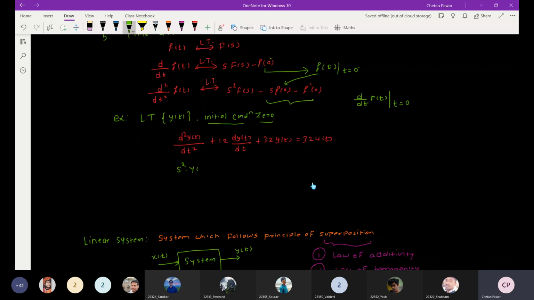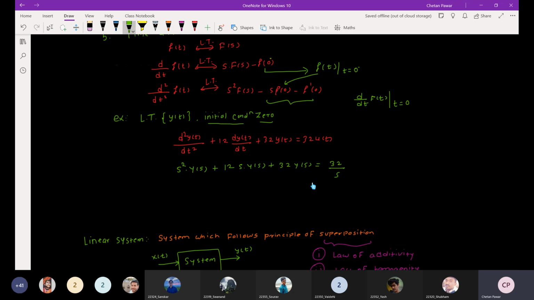So that will be s square into Y of s plus 12 into s into Y of s plus 32 Y of s equals 32 into u of t, that is the unit step signal. What is the Laplace transform of that? 32 by s.